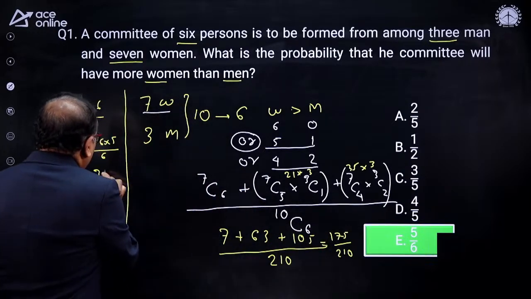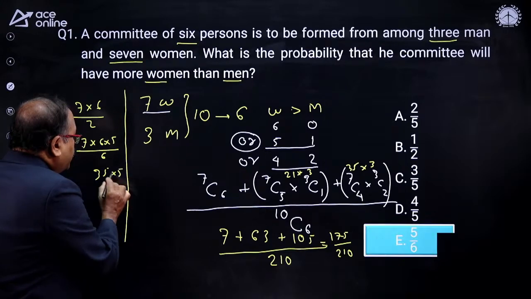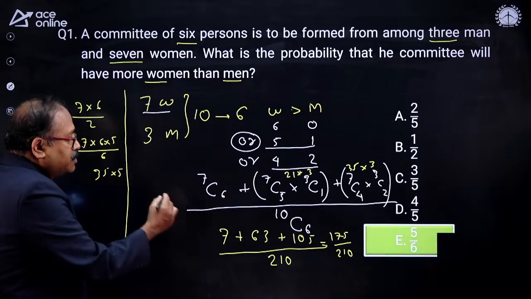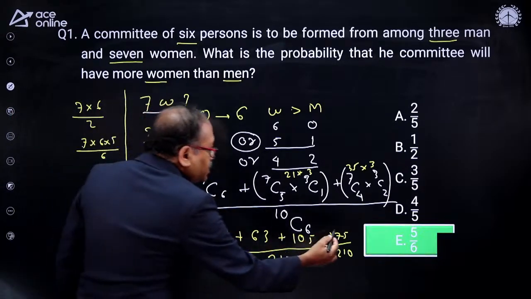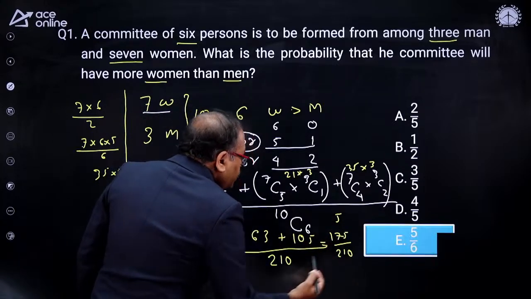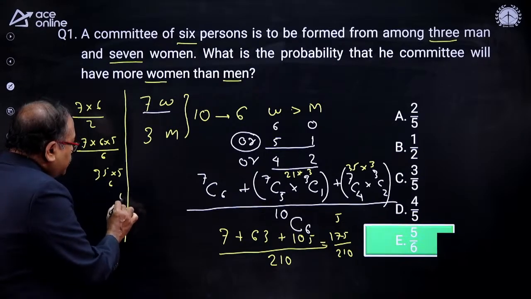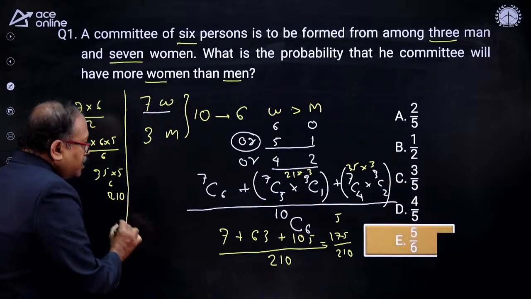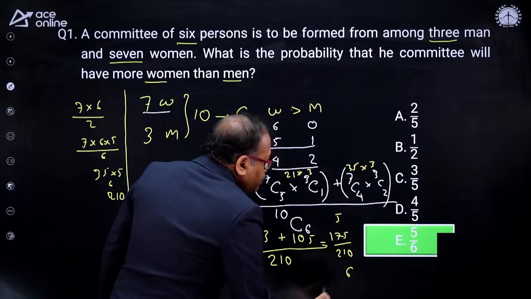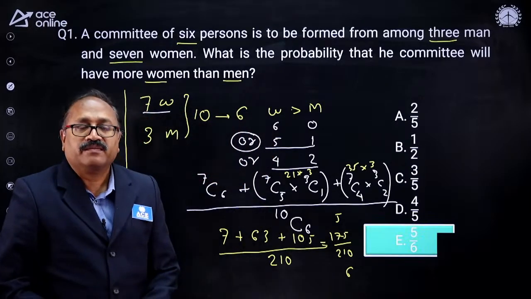With 35 will it be 5 times? Let's check that. 35 into 5, what comes? 5 is 25 carry 2, 5 3 is 15. Yes, with 35 it gets cancelled 5 times, and with 35 will it get cancelled 6 times? 6 5 is 30 carry 3, and 6 3 is 18 and 21. So it's 6. So my answer is 5 by 6.